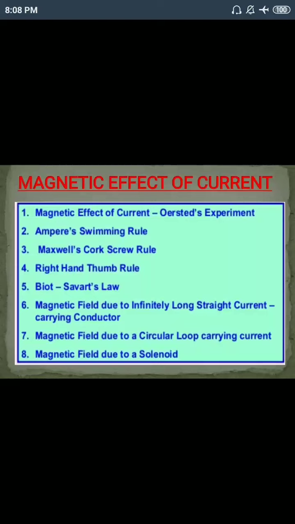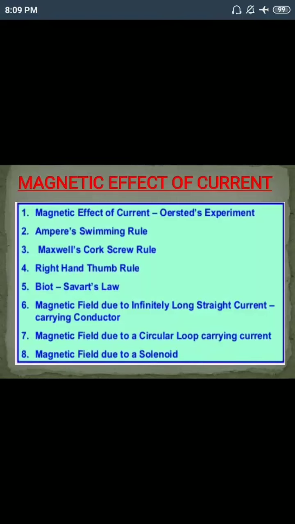We know that there are three types of effect of current. One is a heating effect of current. Second one is magnetic effect of current. Heating effect of current we discuss in current electricity chapter. Another one is a chemical effect of current, which is studied in class 8.